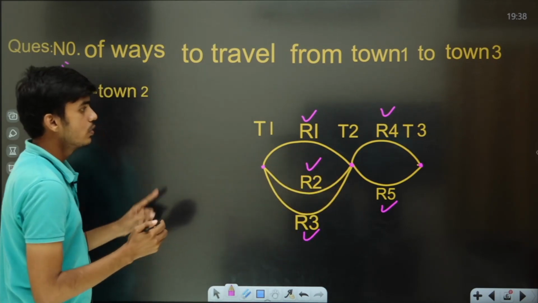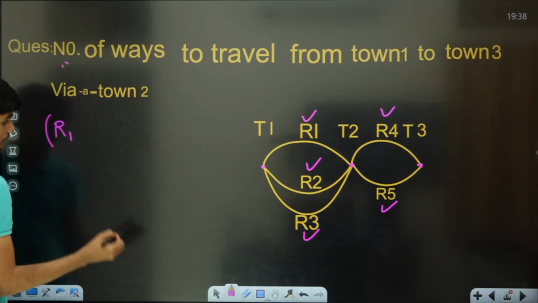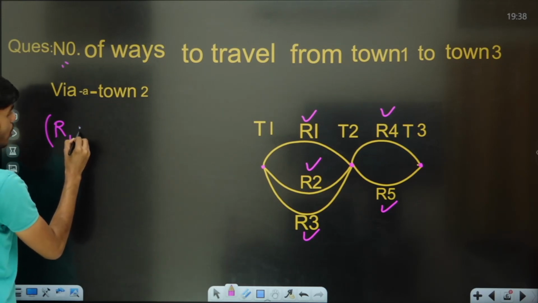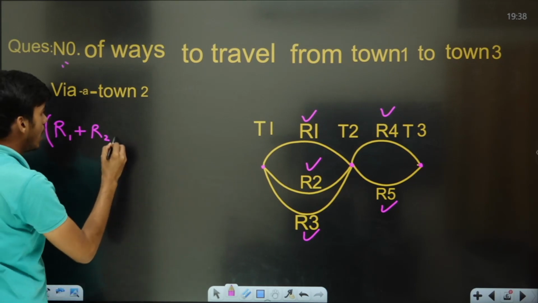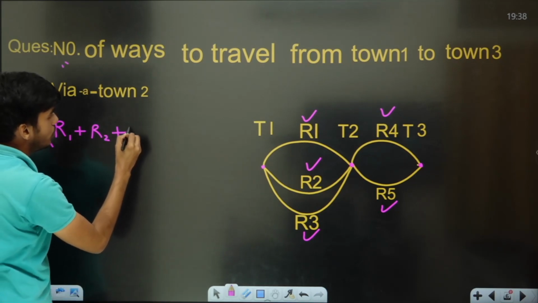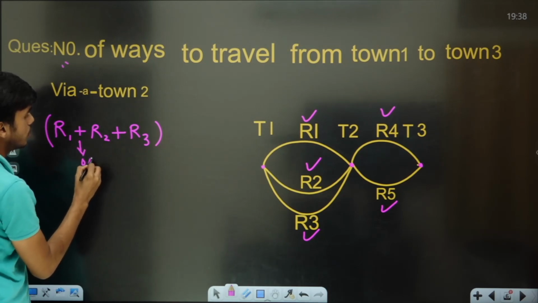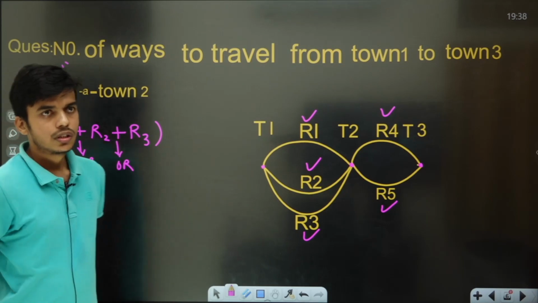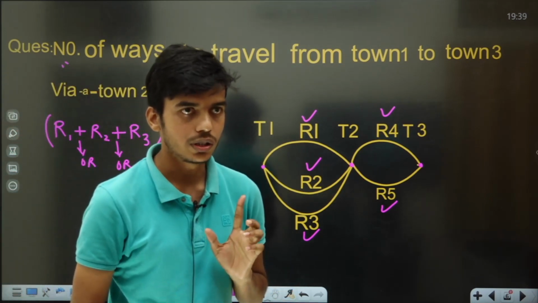From town 1 to town 2 you may travel either using road 1, or, as soon as I say "or", I put a plus symbol, using road 2, or using road 3. Now half of the task is done, but your journey is not completed.